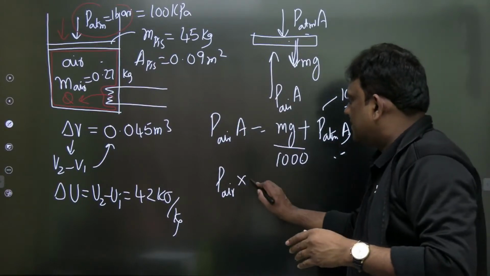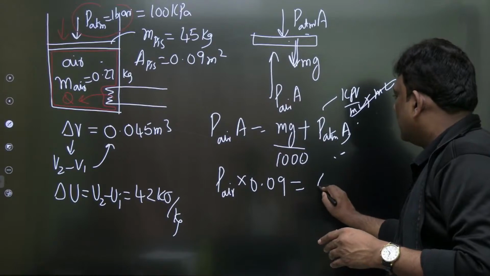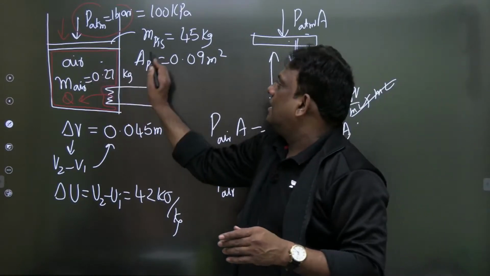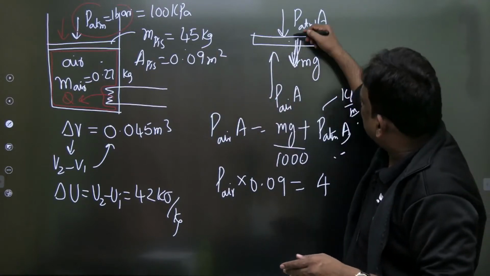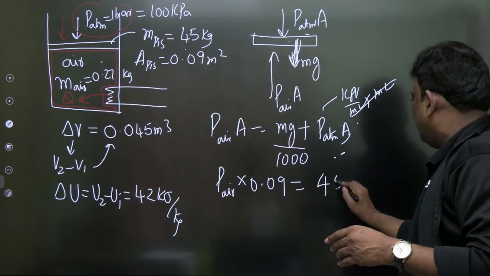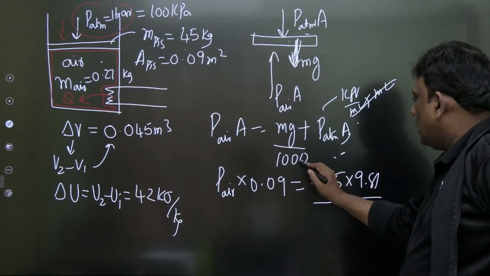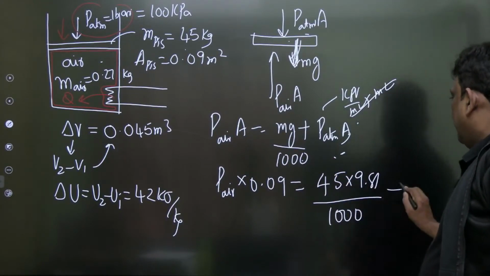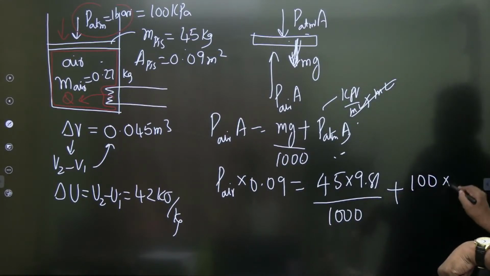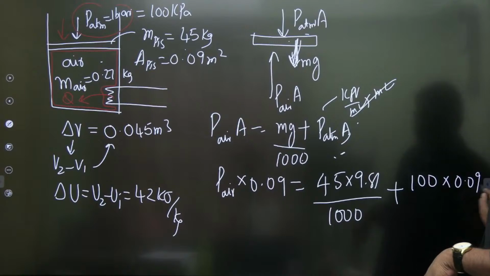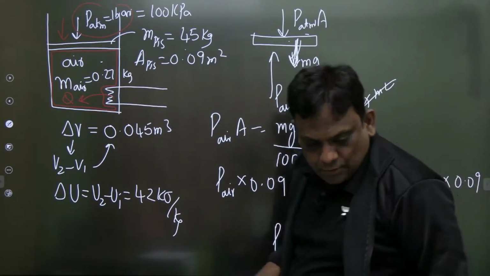So what is the area of the piston? 0.09, and that should be equal to M. What is M? Look, piston mass, not the air. It is the piston's mass, since my gas is resisting this weight. So piston mass is 45 and g is 9.81, divided by 1000, plus atmospheric pressure, 1 bar, 100 kilopascal, and the area of the piston is 0.09. Everything is known except air pressure. Can anyone give me the air pressure?